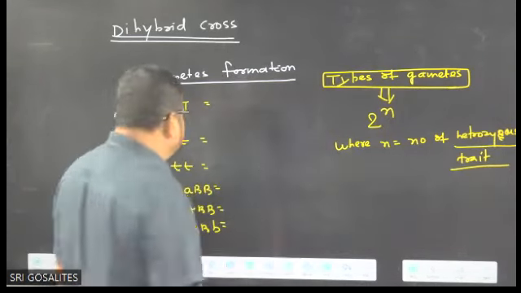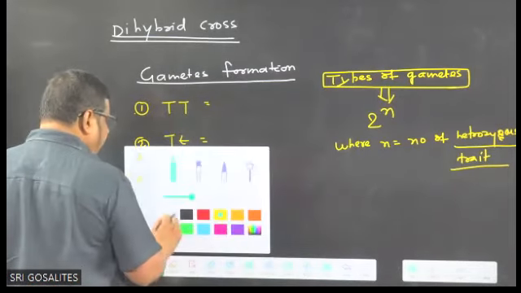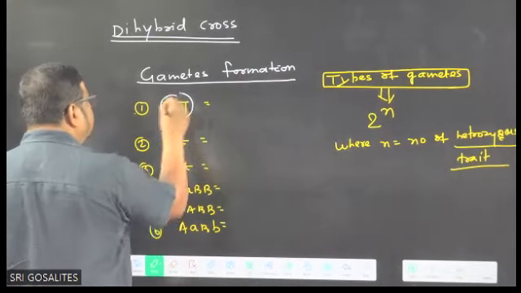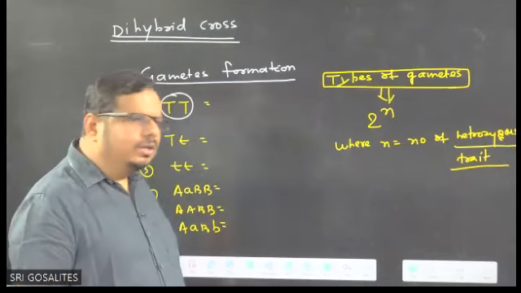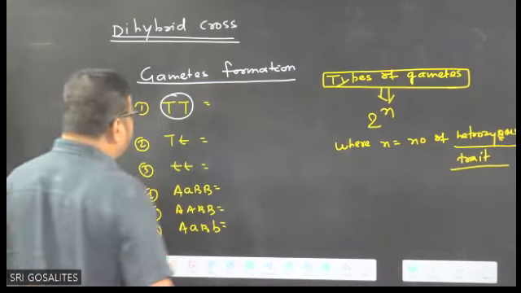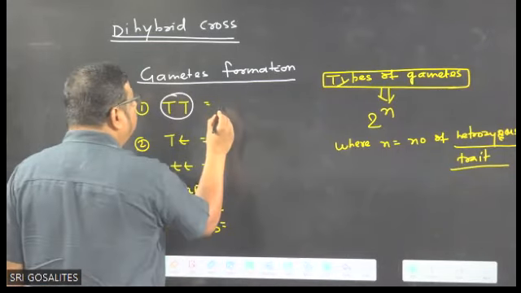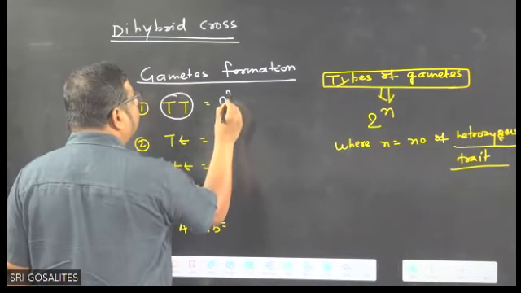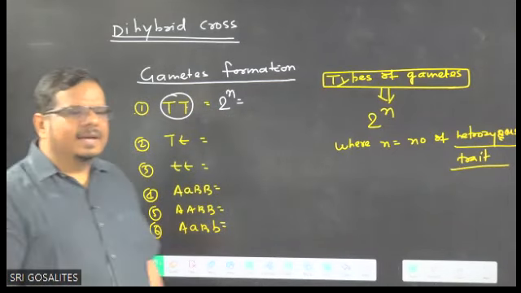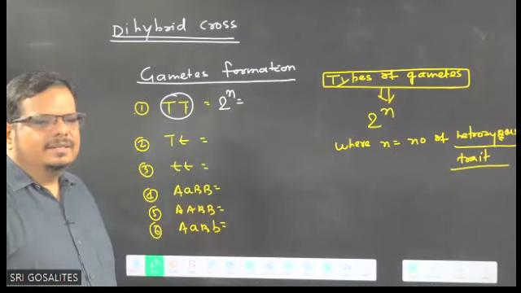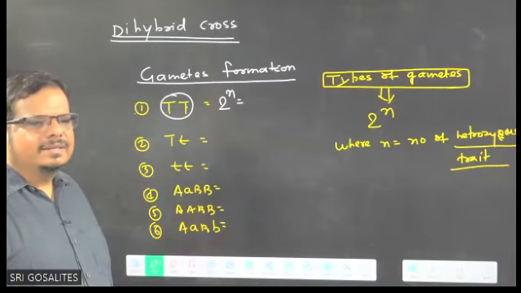So now you tell me, how many types of gametes are produced by this? You answer the first question. Put the formula. What is the formula? 2^n. How many heterozygous are there in the first question? 0.